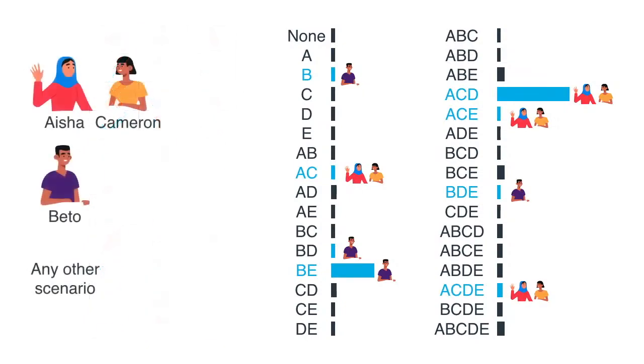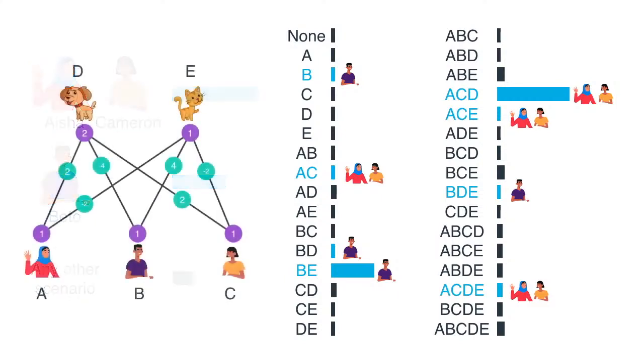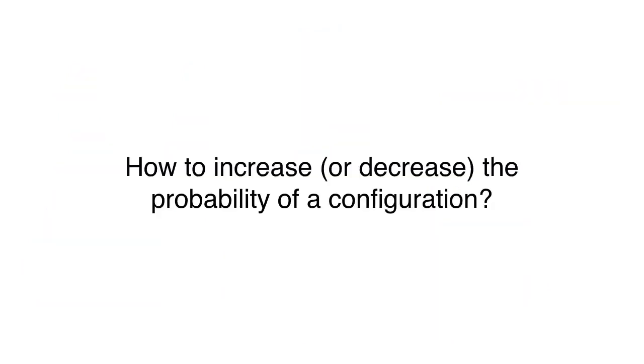And to verify this, notice that if we add all the probabilities of scenarios where Asia and Cameron show up, it's high. When we add all the probabilities of the scenarios where only Beta shows up, that's high. And when we add all the other ones, that's low. So it's a low probability for all the other scenarios. And that is exactly what we wanted. So what we conclude is that our RBM, however the weights are, they generated probabilities that mimic our data set pretty well. Now, I still haven't told you the whole story.